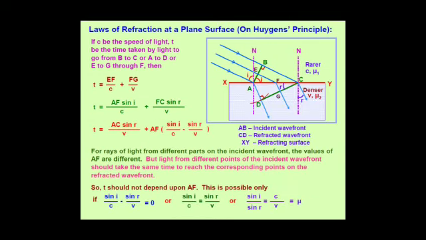Similarly, for refraction, as we see in the figure, consider AB as a plane wavefront which is incident on the surface XY. Let the velocity of light in the rarer medium be c and in the denser medium be v. The light is moving with different velocities in the two media. So the distance traveled by it in the two media will be different, but the time taken will be the same. To plot the refracted wavefront, we have to consider the rays emerging from the incident wavefront AB.